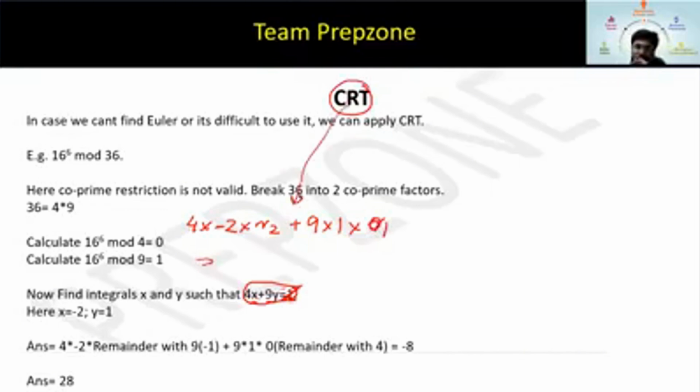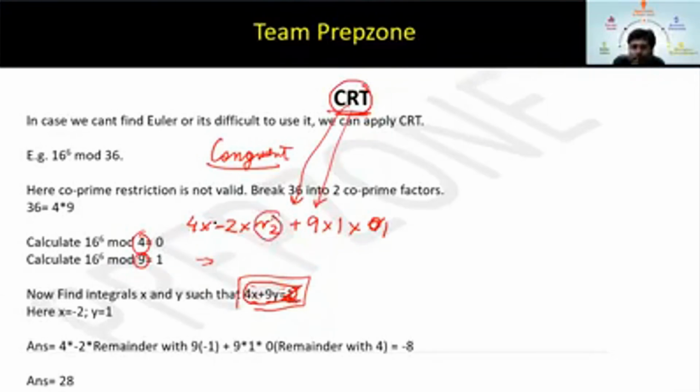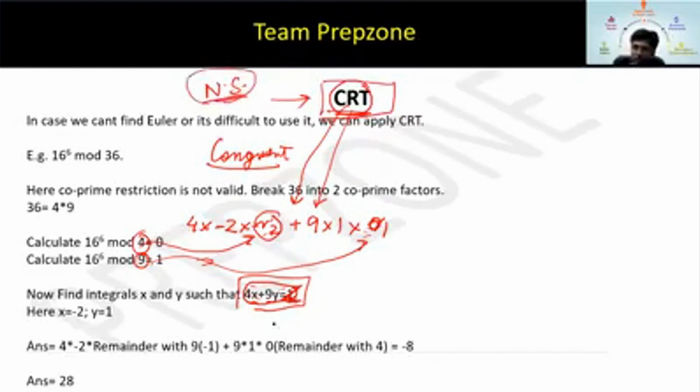This is the simplest way to apply CRT. I'm just discussing a simple application. I do not want to involve congruent modulus and all. That is why I have made it very simple. Just remember this formula, that whatever these two values are, this x plus this y will always be equal to 1. Then if you are getting 4, you have to take the remainder with 9. In 9, you have to take the remainder with 4. This actually comes from the LCM concept. But again, I don't want to make it complicated, although number system is anyhow too complicated till now. So just remember this formula, everything will be sorted.